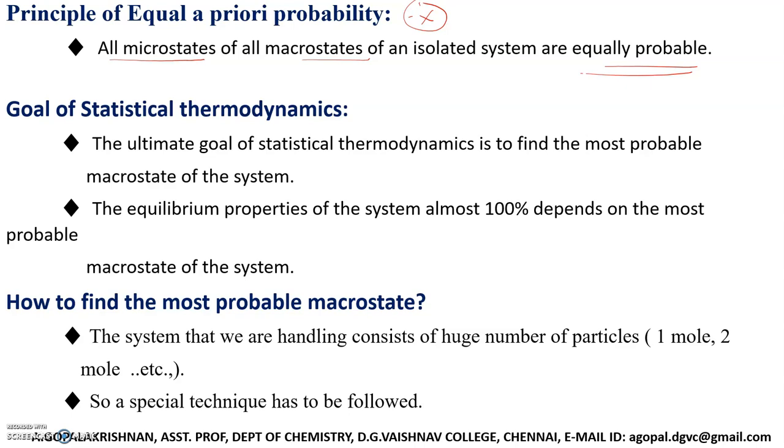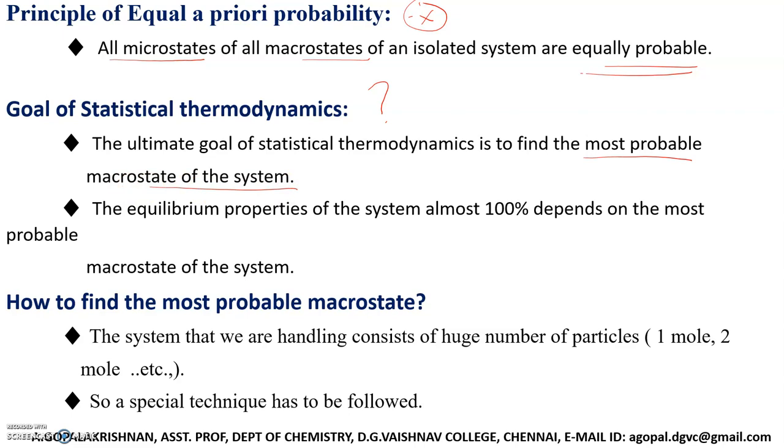So all microstates of all macrostates of an isolated system are equally probable. But the most probable macro state, since it has the maximum number of microstates, the system most of the time exists in the most probable macrostate. Good. Then what is the goal of statistical thermodynamics? The ultimate goal of statistical thermodynamics is to find the most probable macro state of the system.